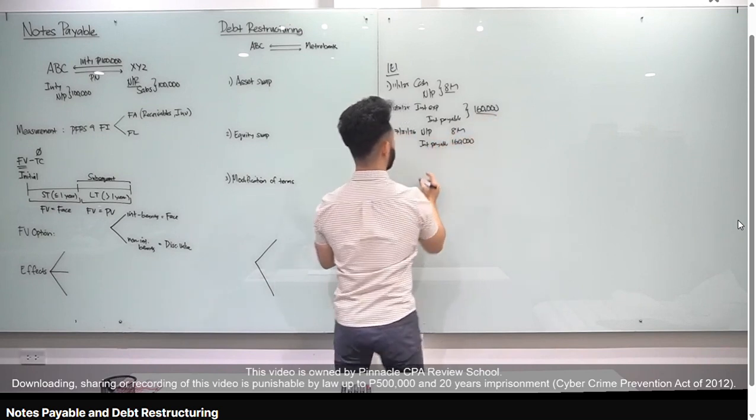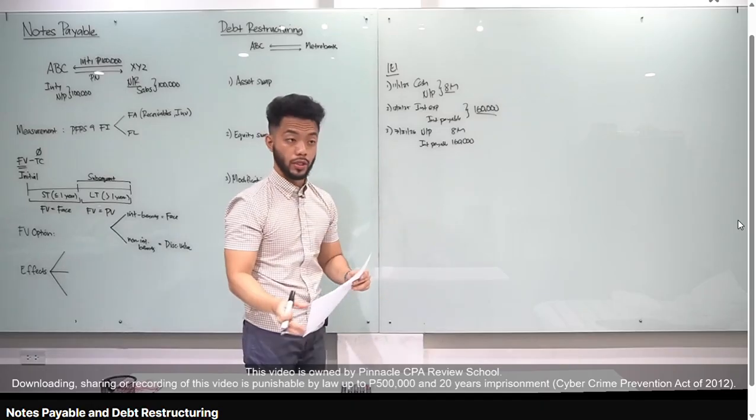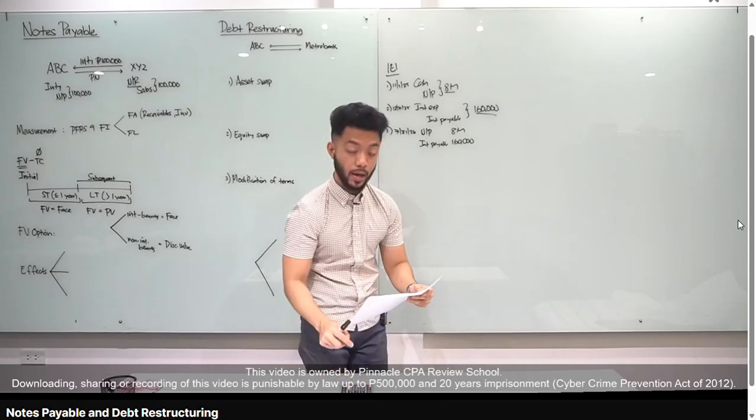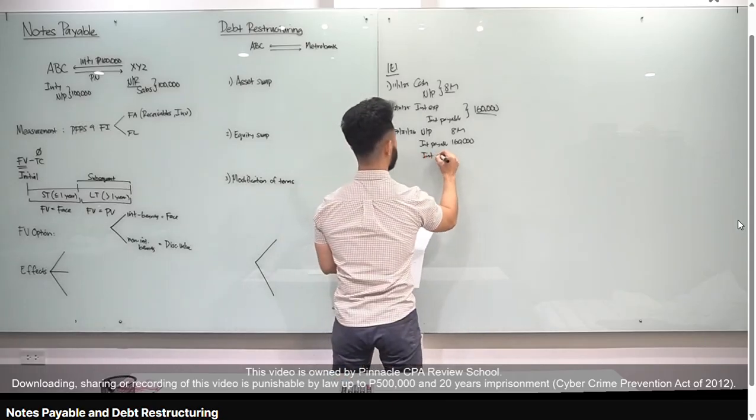And then, meron pa tayong interest from January 1 to July 31. So ilang months yun? 7 months. Compute natin. 8 million times 12% times 7 over 12. Nakuha nyo ba yung 560,000? Yes. So debit interest expense, 560,000.